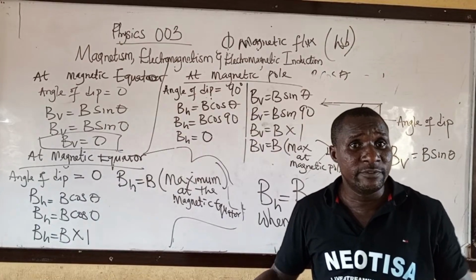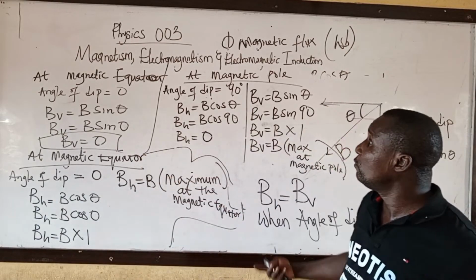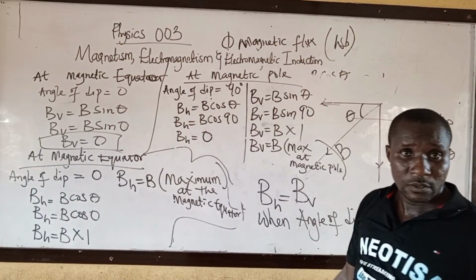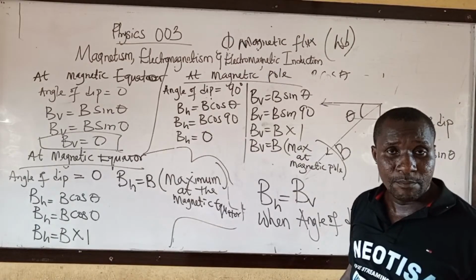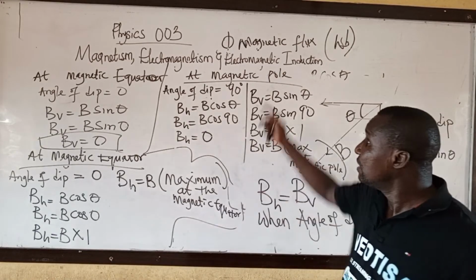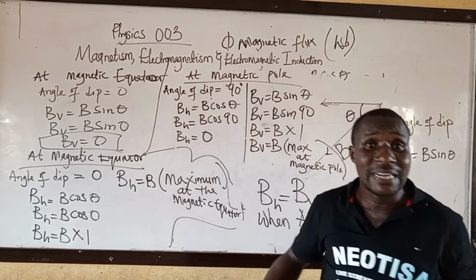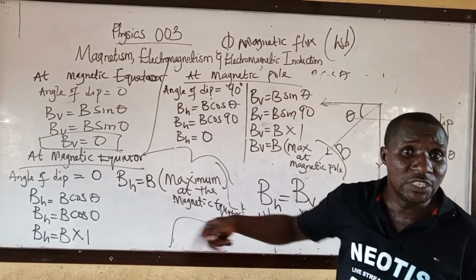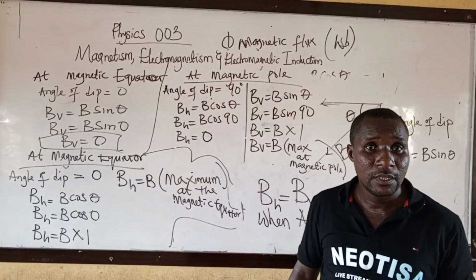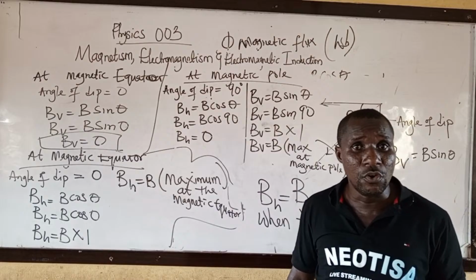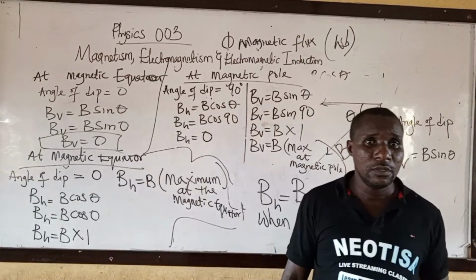When can angle of dip be 0? At magnetic equator. What is the unit of our magnetic flux? Weber. I'm giving you because they will ask you. Magnetic flux is different from magnetic field. Magnetic field is the same thing as magnetic flux density. Take note of that.